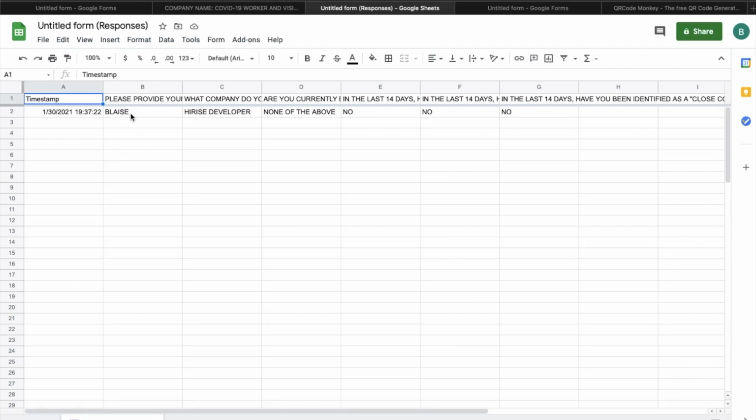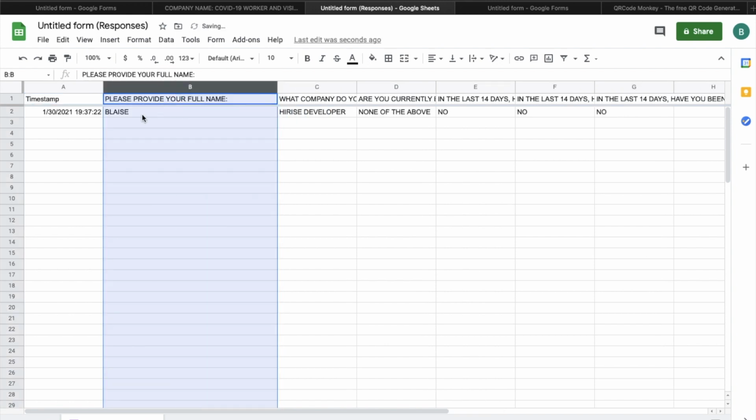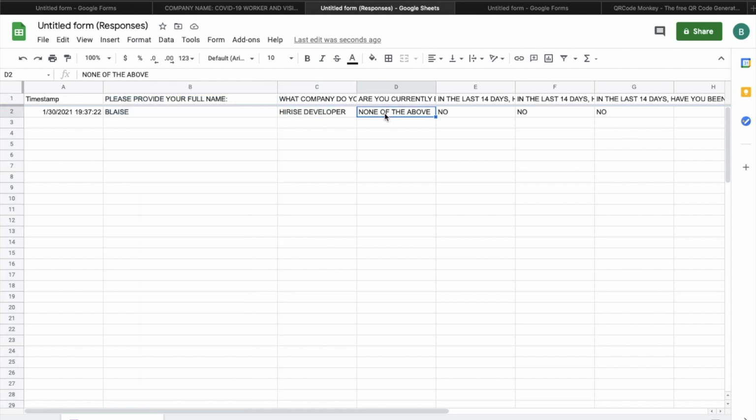Google Sheets will provide you a timestamp. It also provides you the name of the person that completed your questionnaire, the company that they work for, and how they responded to your questionnaire. Perfect. Then in here, you can just write the company name that you work for, and then COVID-19 screening results. Done. Now the third step will be to do the QR code link.